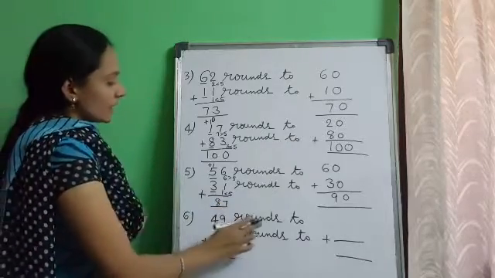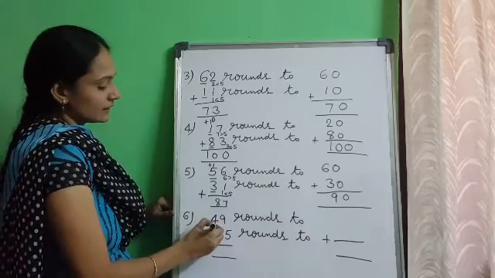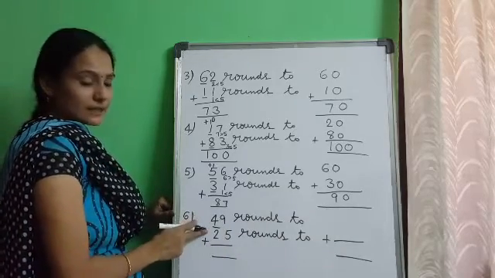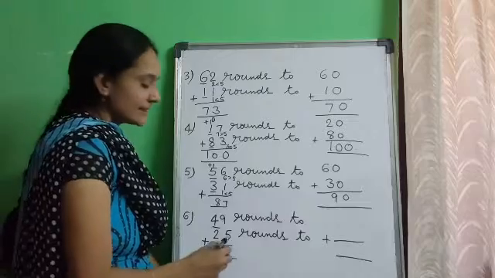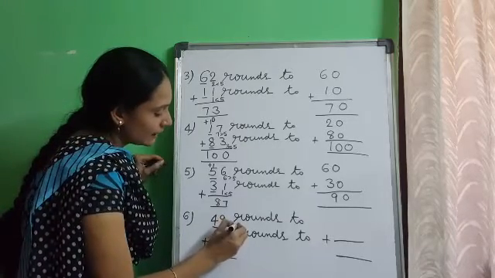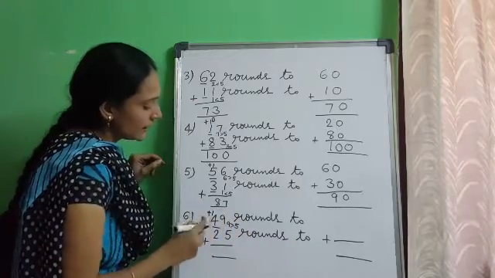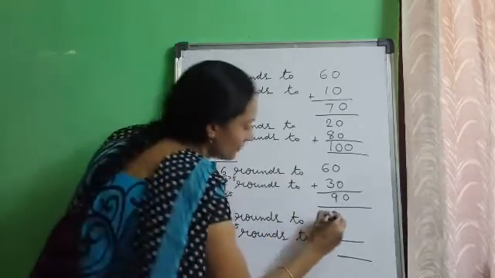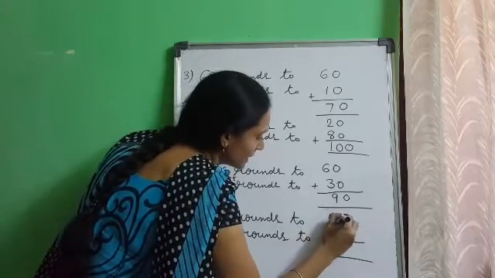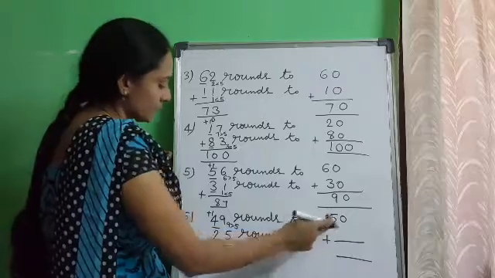Last one, 49 rounds to nearest 10. First underline the digit in tens place. What is the tens place digit? 4. Check the right hand side digit. Is 9 greater than 5 or less than 5? 9 is greater than 5. So what do we have to do? Add 1 to the digit in tens place. 4 plus 1, 5, and replace 1's place digit by 0. 49 rounds up to 50.